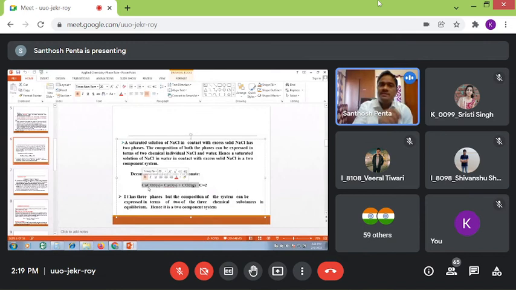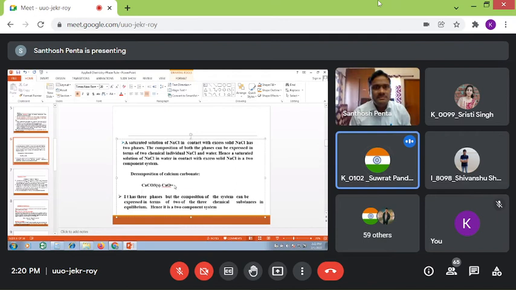Minimum number of chemical constituents. That means, let us assume calcium carbonate minus CaO. Let us assume that you don't know this, so you delete it. Then calcium carbonate minus calcium oxide. Then what is the third chemical constituent? Carbon dioxide.